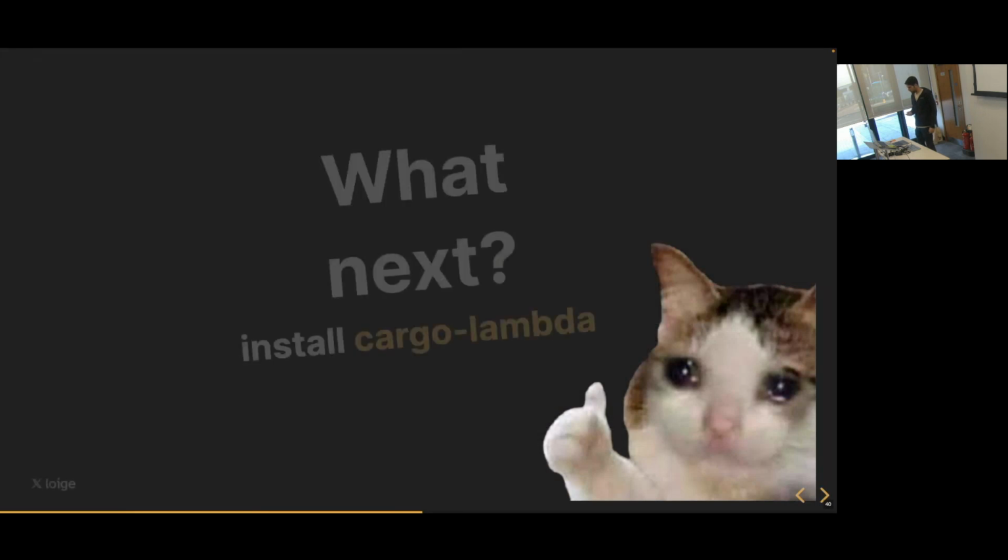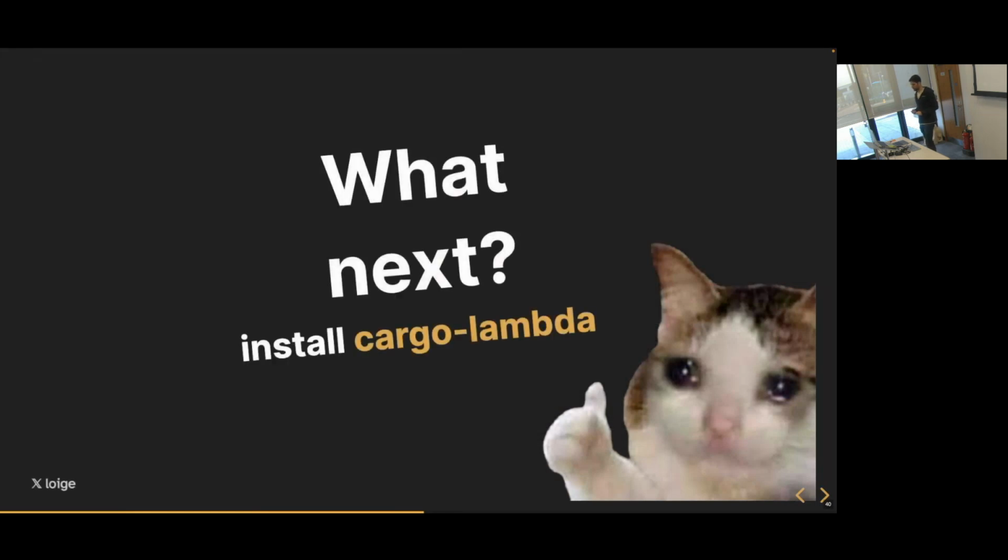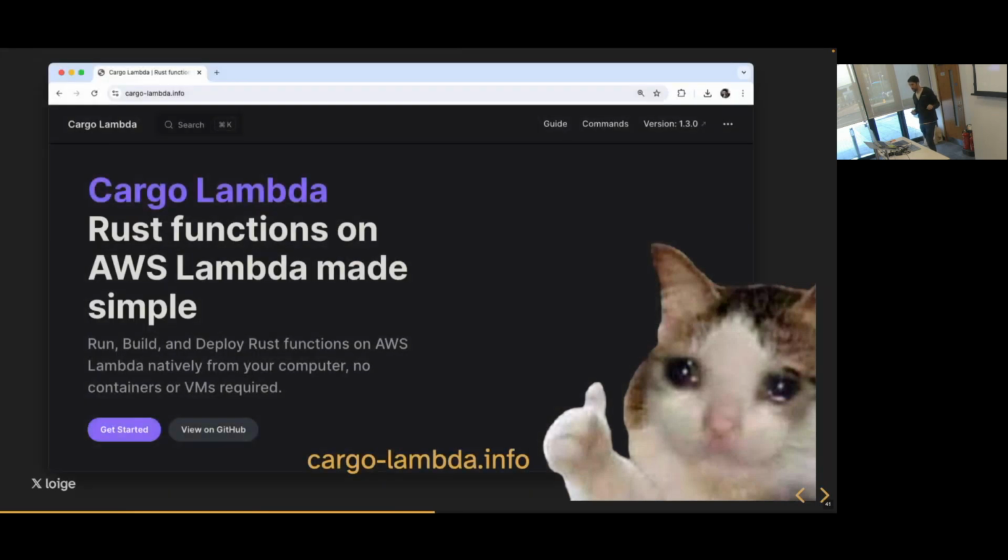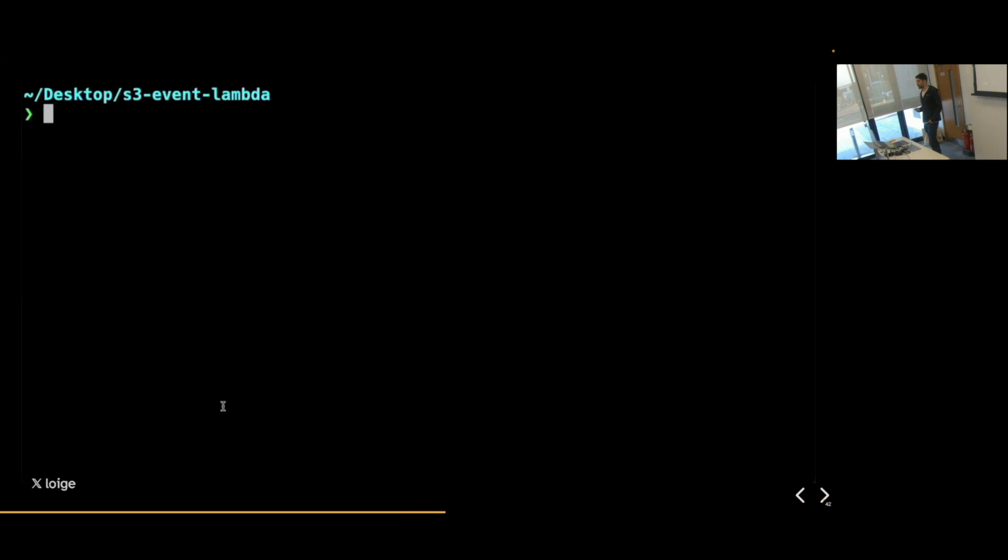There is another amazing tool that is also written and managed by AWS called Cargo Lambda. This is an extension of the package manager, and what it does is basically give you all the tools to work with Lambda functions when you're using Rust, and we will see some examples. And the first example is, where do I even start?